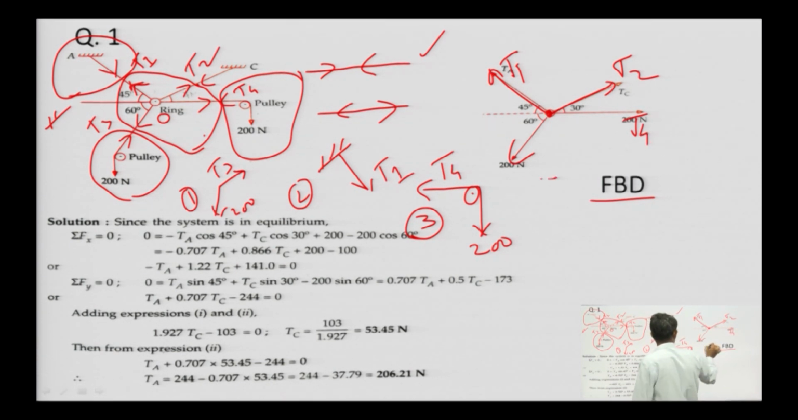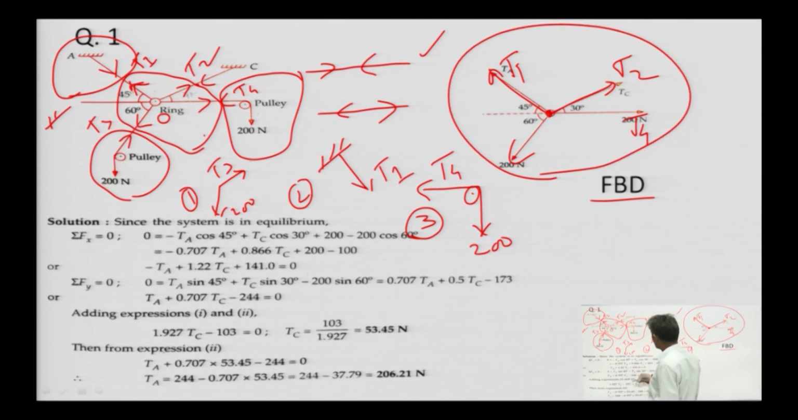So, with the help of these four diagrams, diagram 1, 2, 3 and diagram 4, we can calculate the values of T1 and T2 with the help of the equilibrium equation, what I have told you in the previous slide. Sigma Fx is 0, sigma Fy is 0. Since this is a point, sigma Fx and sigma Fy are sufficient.